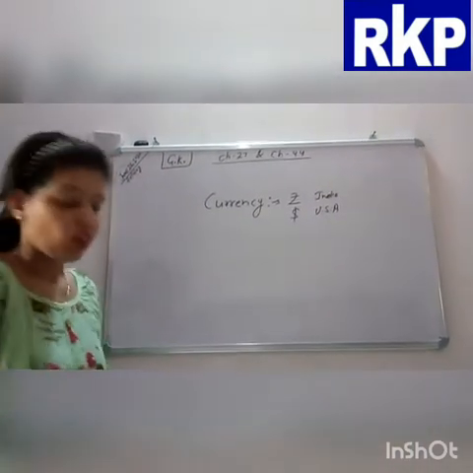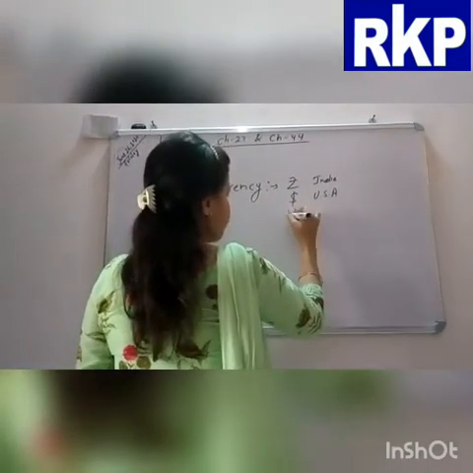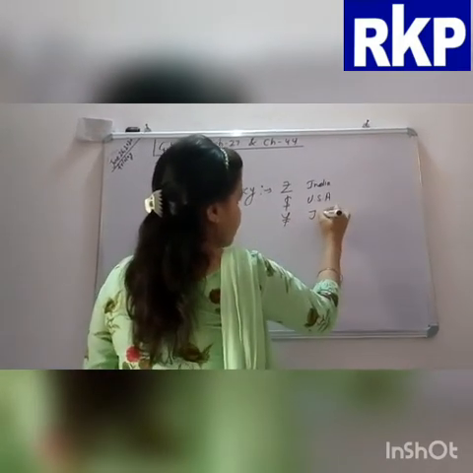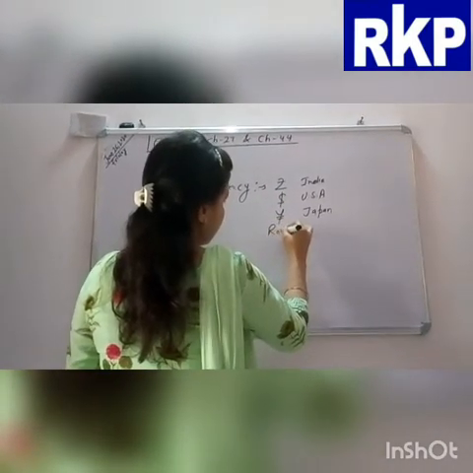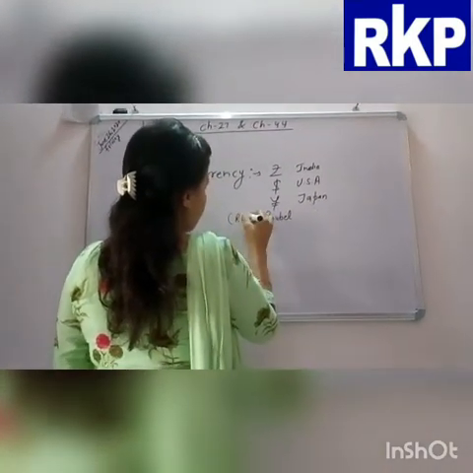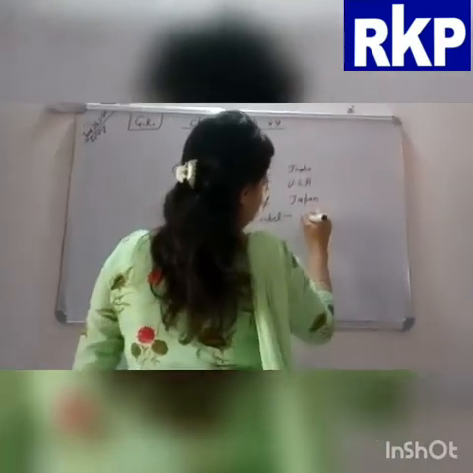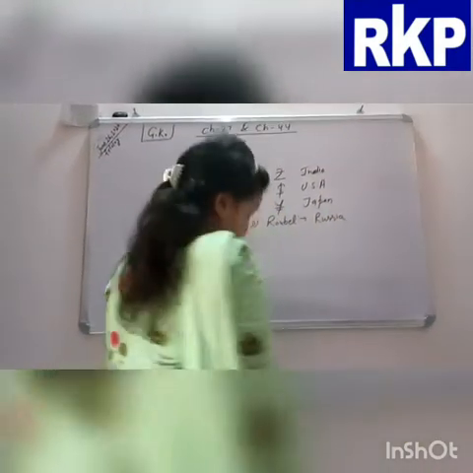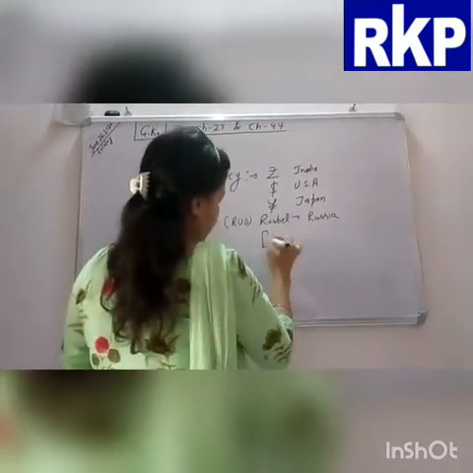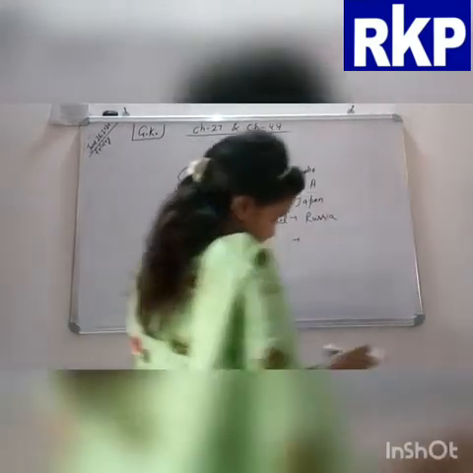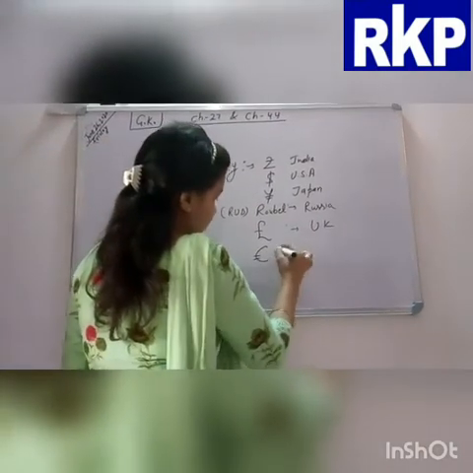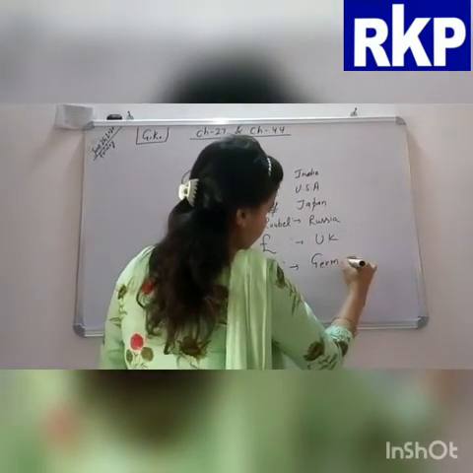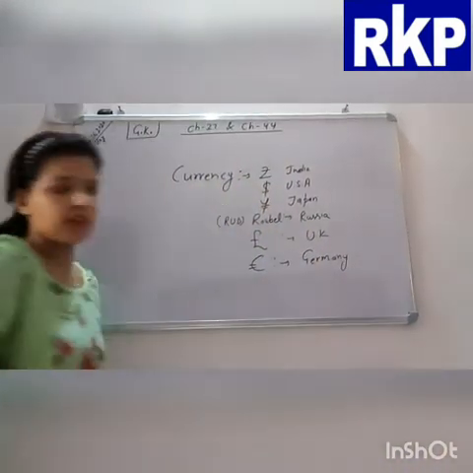Now you can take the example of yen. Yen is the currency of Japan. After that, ruble, represented by RUB, is the currency of Russia. Next is pound. Pound is the currency of basically the UK. And after that, euro is here. Euro is the currency of Germany. So these are the examples of currency.